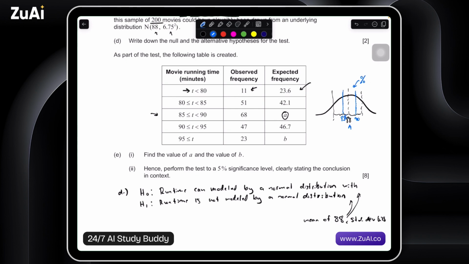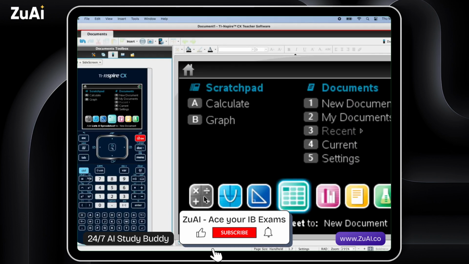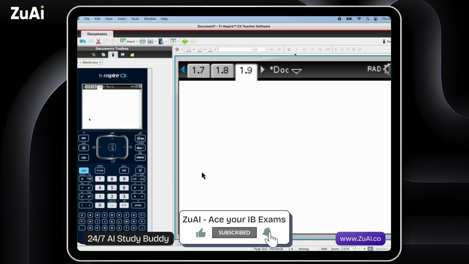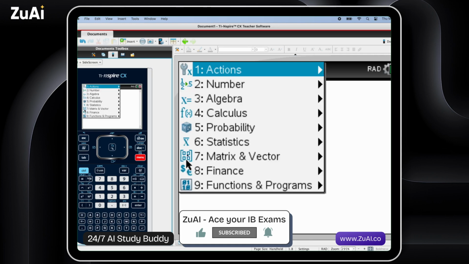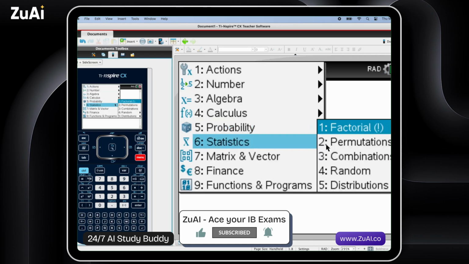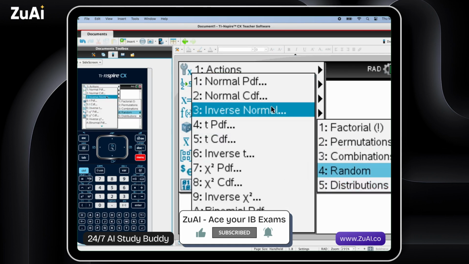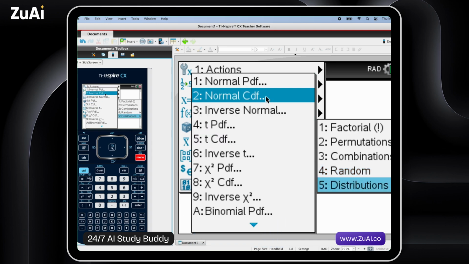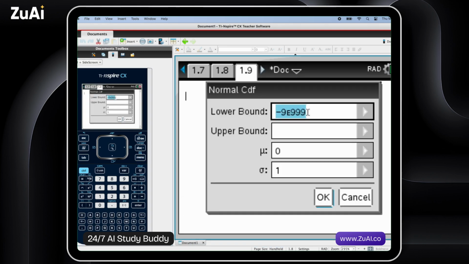So let's go back to the calculator to try to work this out. Menu, probability, we're in the realm of distributions, and we want to use normal CDF. The lower bound is going to be 85, our upper bound is going to be 90, our mean in this case is 88, and our standard deviation is 6.75.